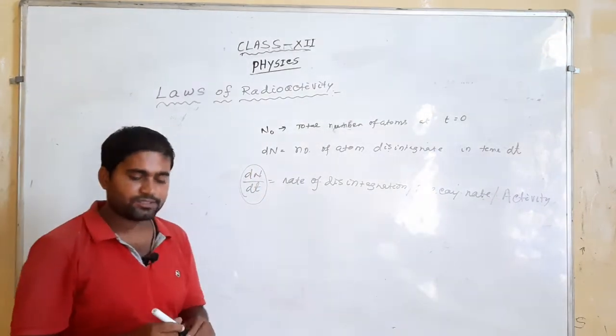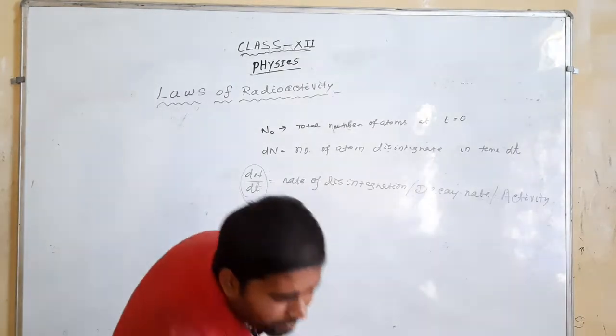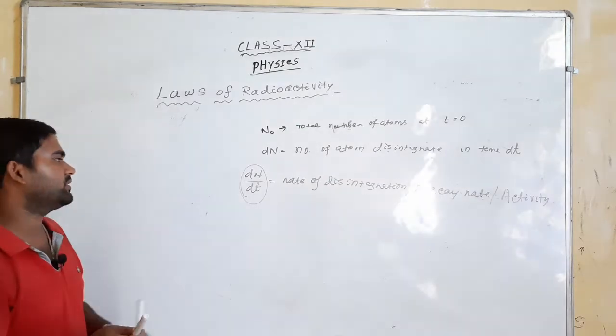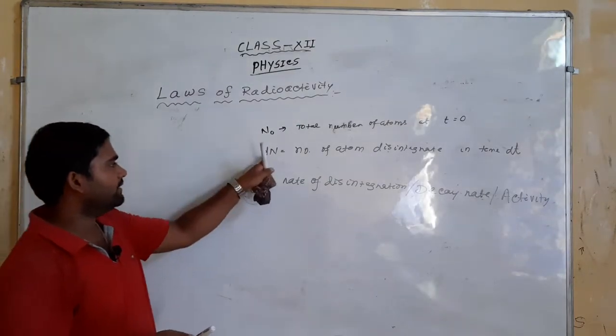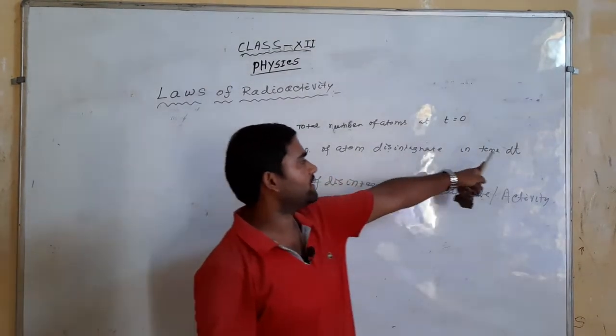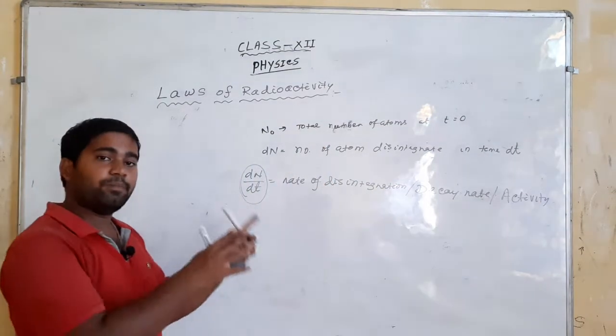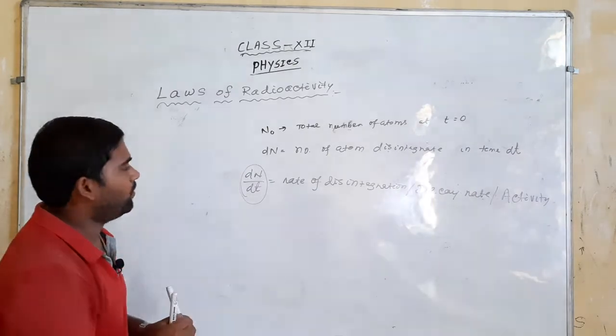Rate of disintegration means the number of atoms decaying per unit time. That is why we took dN atoms disintegrating in time dt, so the rate of disintegration is dN by dt, the number of atoms disintegrating in 1 second.